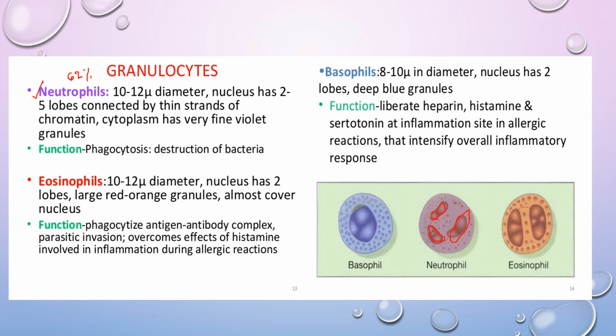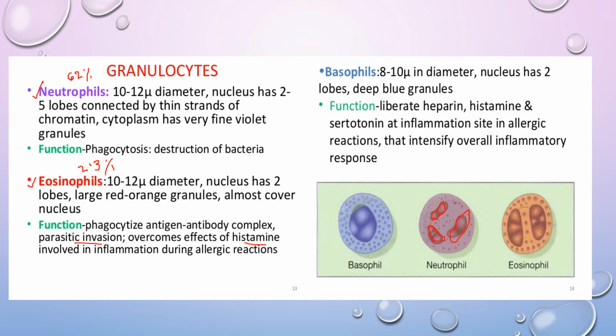And now the eosinophils are cells which are also present as a type of WBC. They constitute approximately 2.3% of the total WBC. They stain with the acidic stain eosin, so they are named eosinophils. This number increases during allergic reactions, Okay, and there is an antigen-antibody complex. The number also increases during parasitic invasion and overcomes the effect of histamine involved in inflammation during